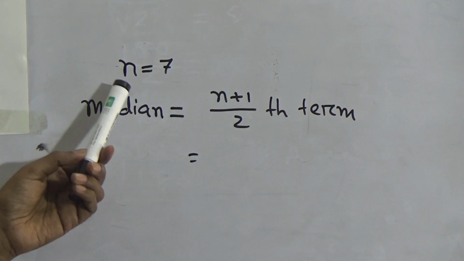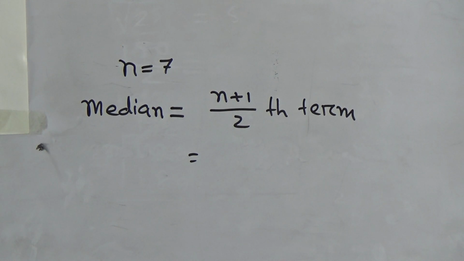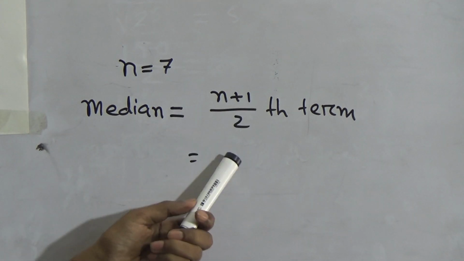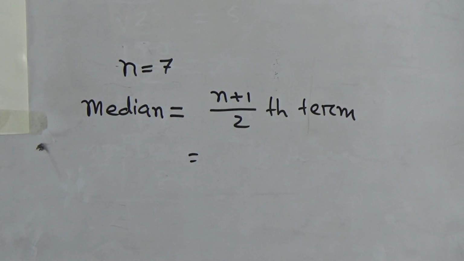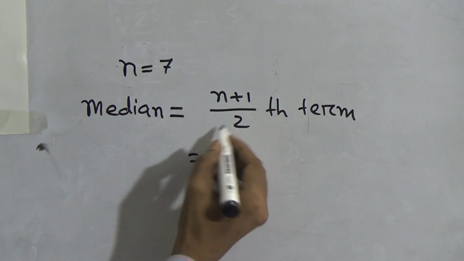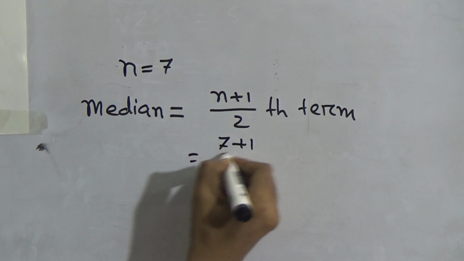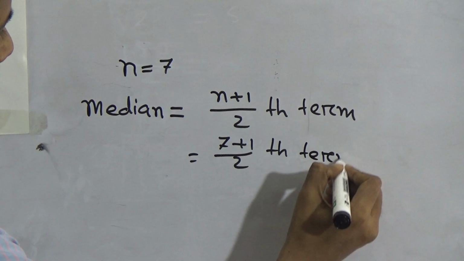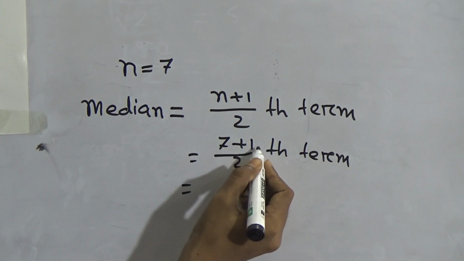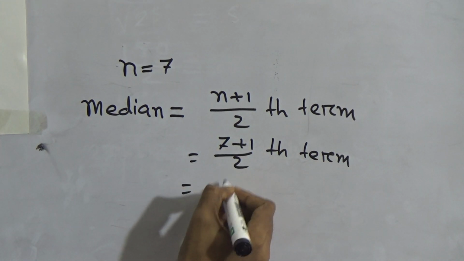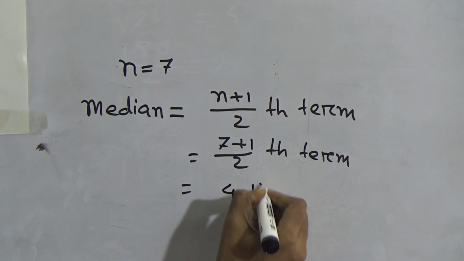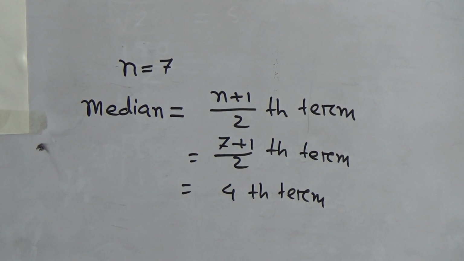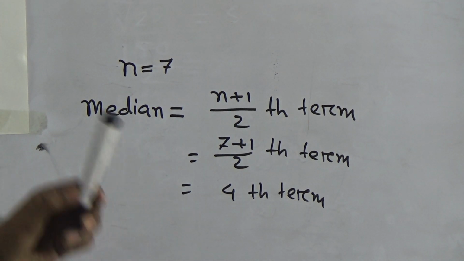Mind it, when n is an odd number, the median's formula is the (n plus 1) by 2 term. Now n equals 7, so 7 plus 1 by 2 term. 7 plus 1 is 8, and dividing 8 by 2 gives the 4th term.